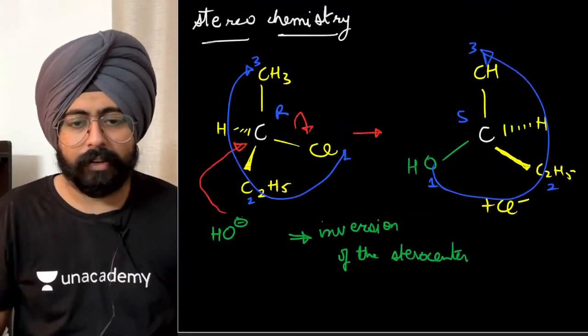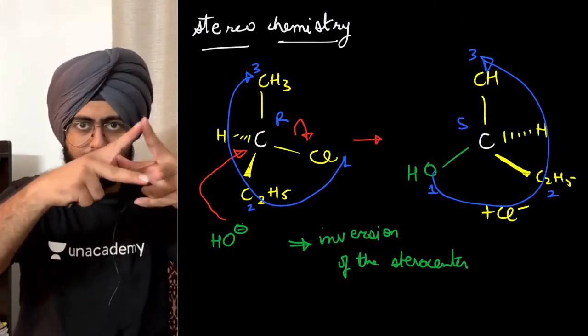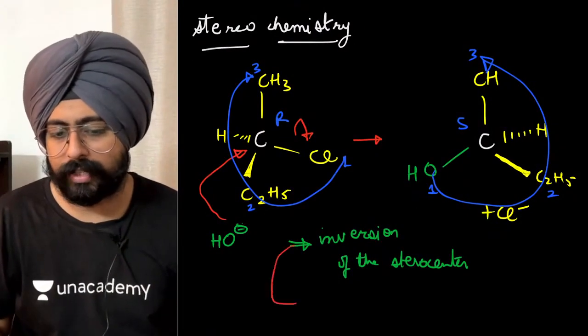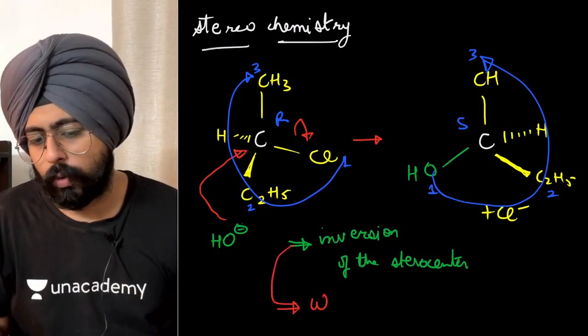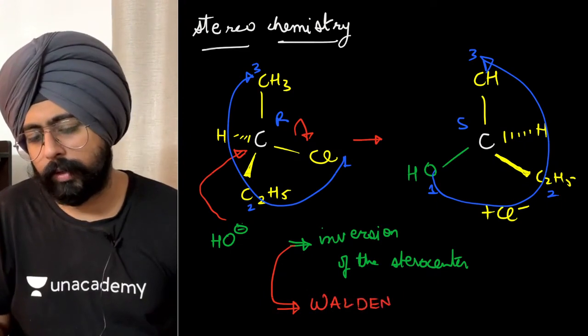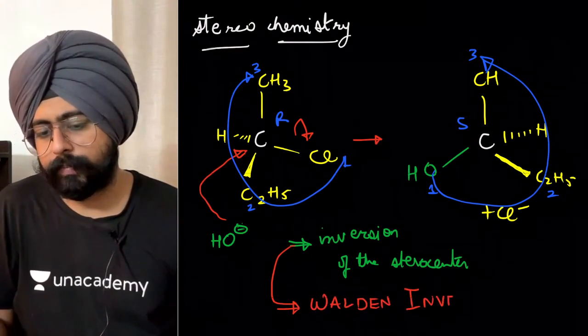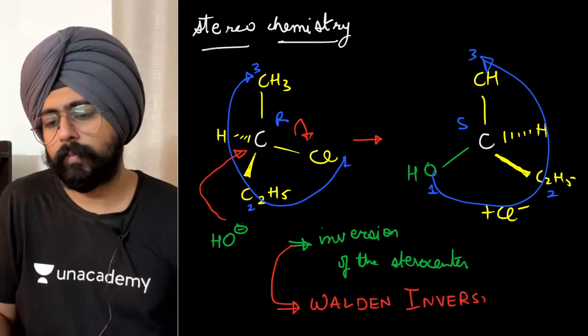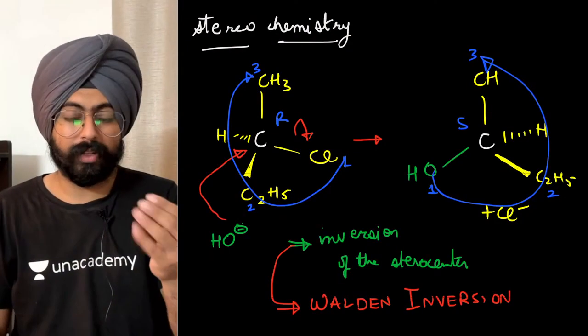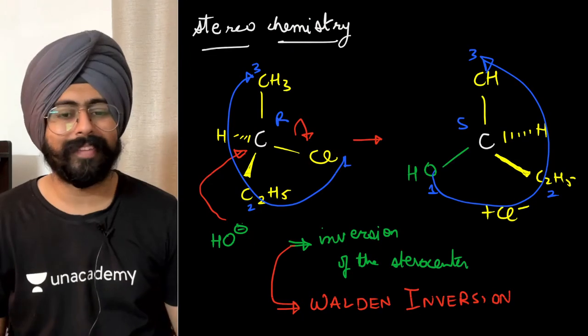So this inversion of stereocenter, this umbrella flip that happens in the central carbon, is also known by a fancy word, Walden inversion. Walden inversion is just a fancy name for the stereochemistry change.